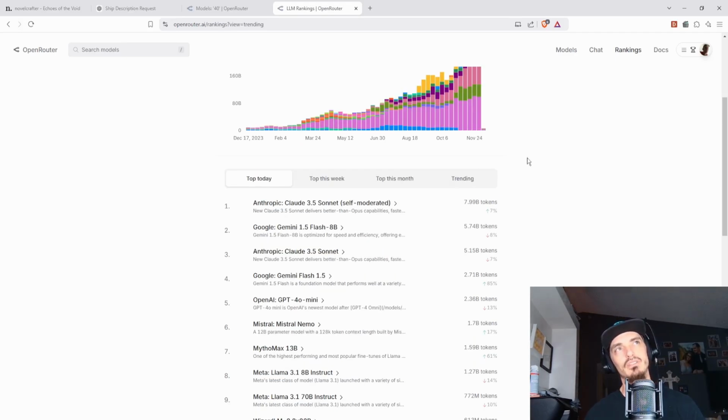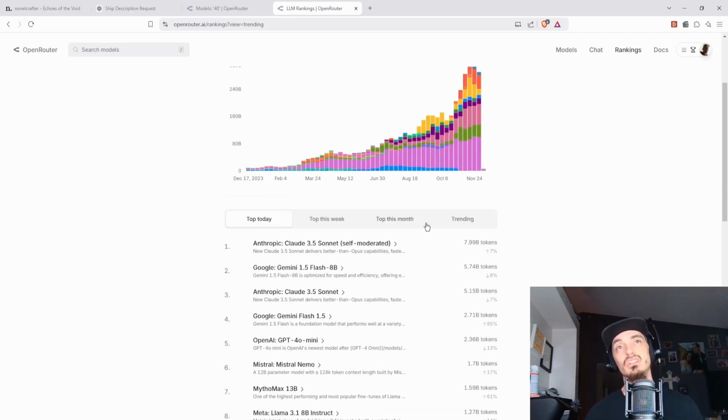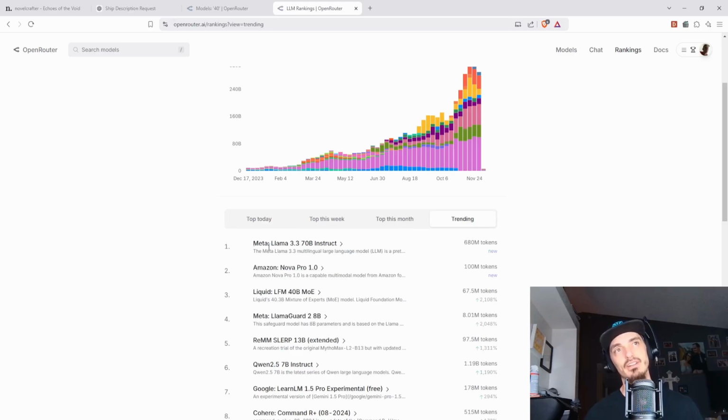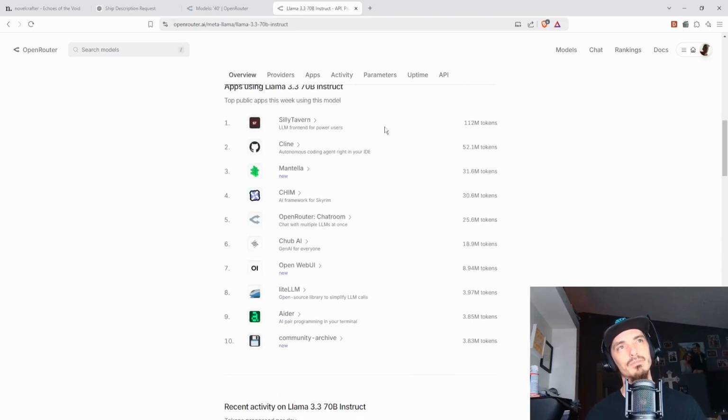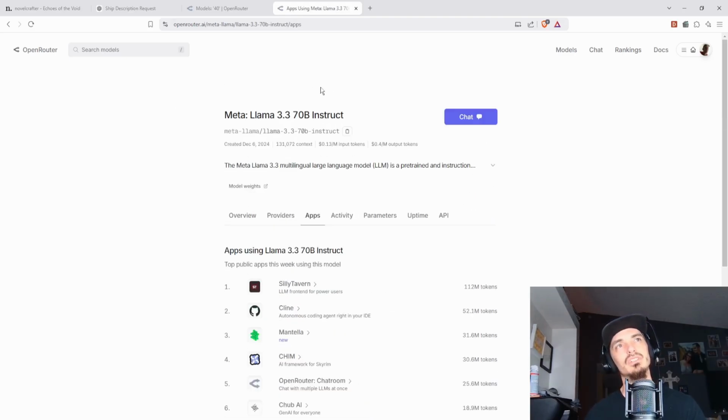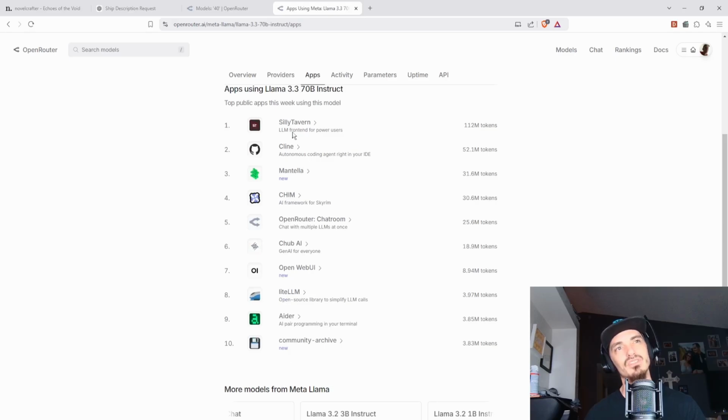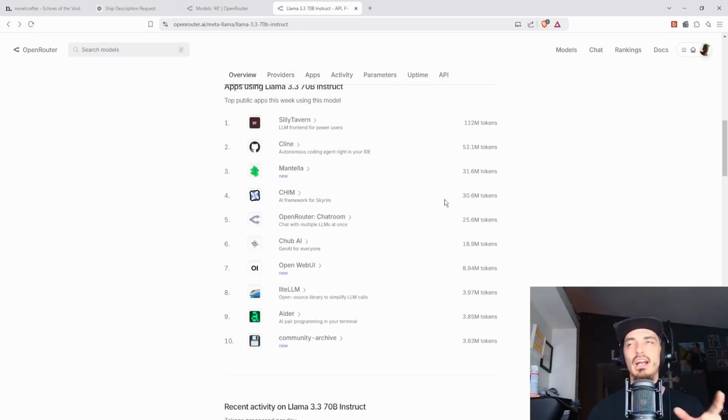But what's cool about OpenRouter is you can actually see what people are using. You can see the trending. So a lot of people are using this. Let's go into it and see if NovelCrafter is one of them. Not seeing NovelCrafter here. Not seeing NovelCrafter here. We can even go into apps. Still no NovelCrafter. So this is one thing that I look at.